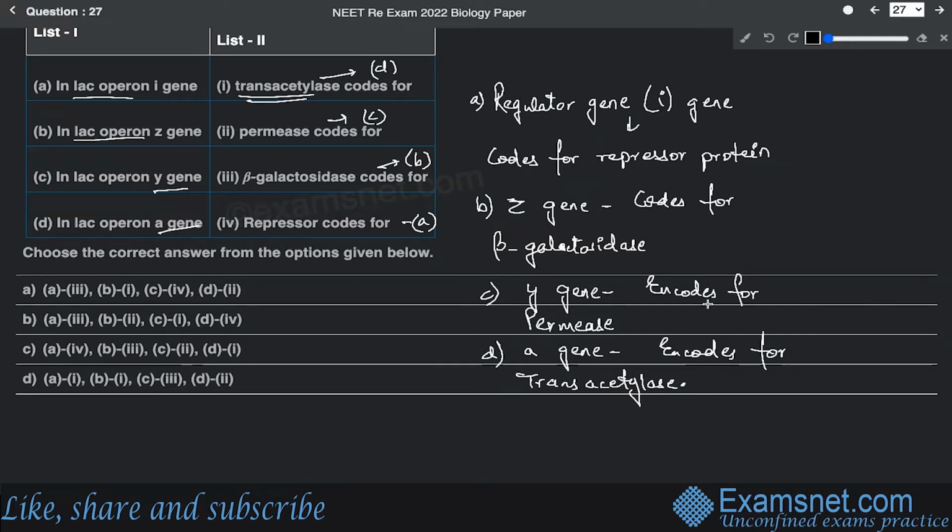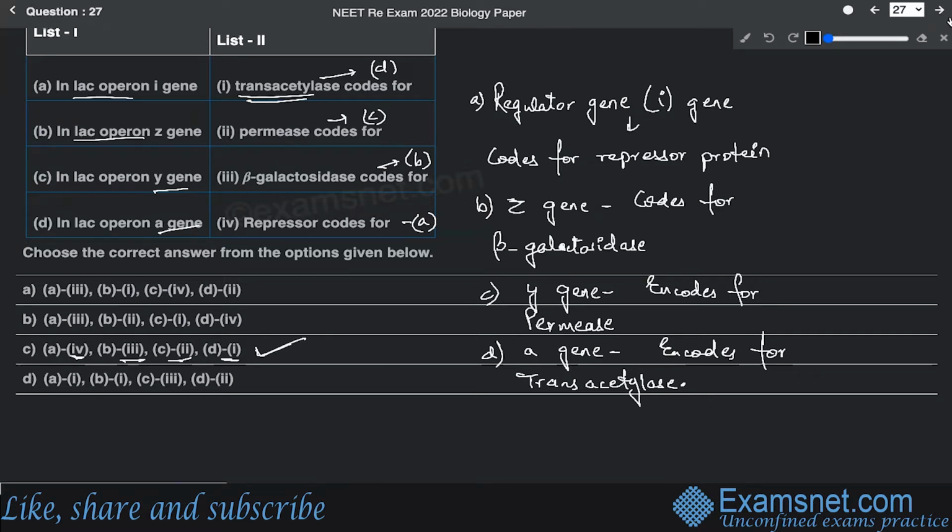All right. And apart from that, there are an operator gene and a promoter gene as well. It hasn't been asked over here, so we will not look into that part. So let us take a look at the options that have been given. A is going to match up with fourth. B is going to match up with third. Then C is going to match up with second, and D is going to match up with one. That means option C is the correct answer.